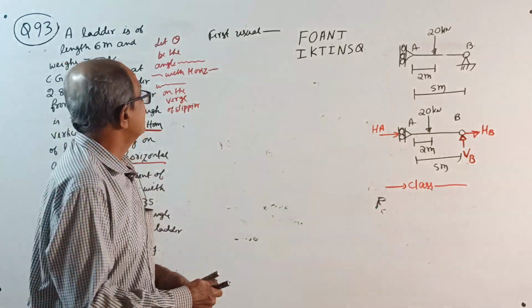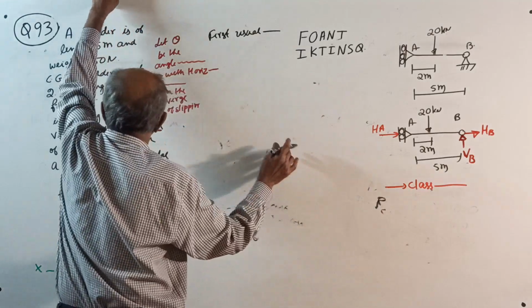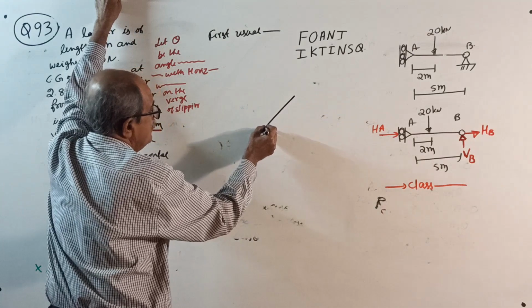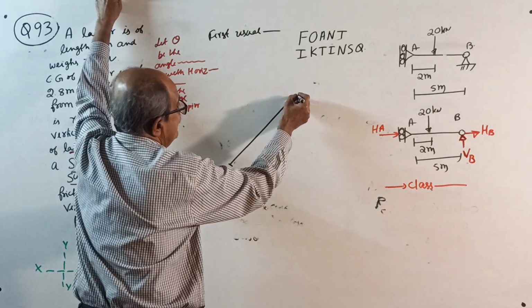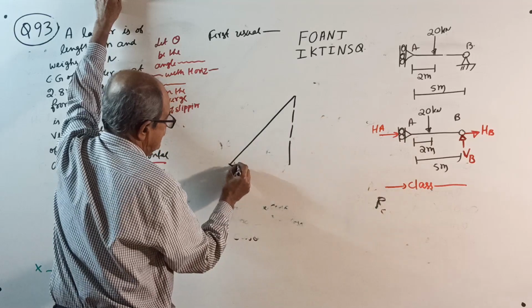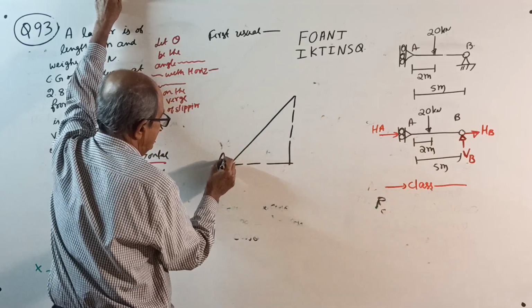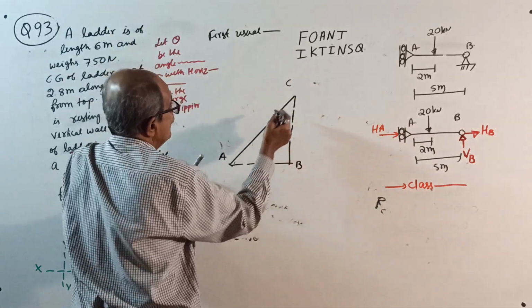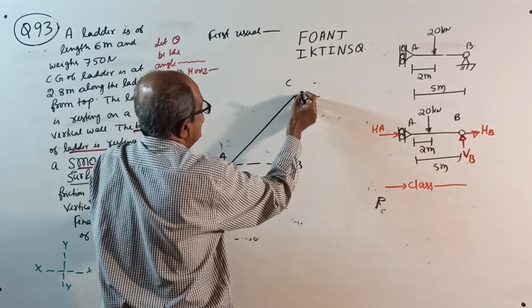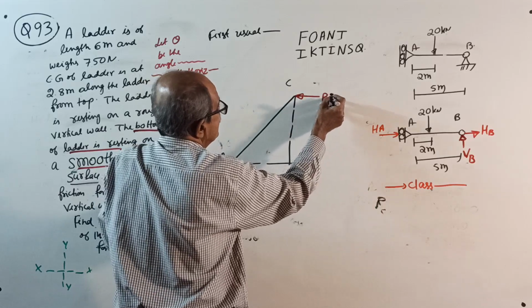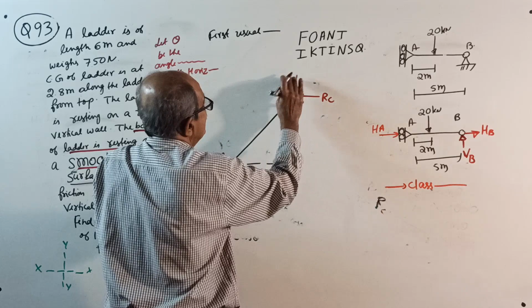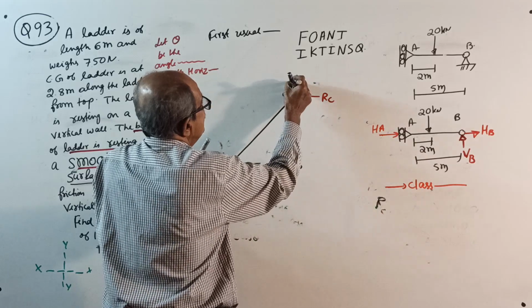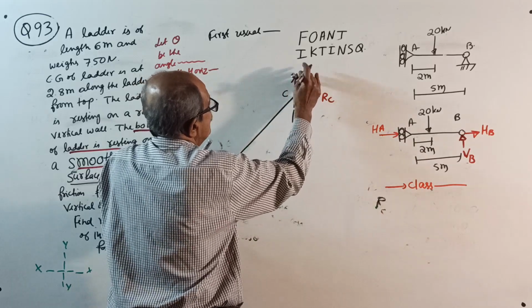Okay, now start. Write the free body of the ladder. The sketch is given. We will put the ladder this way. This I will take A, this B, this C. Here the normal reaction RC, and this is point C. This is the frictional force, directly to the right.